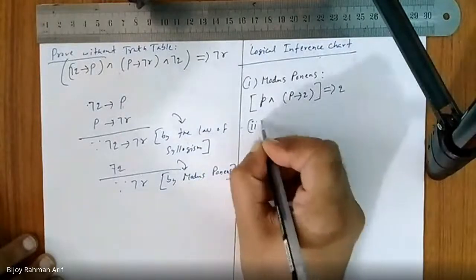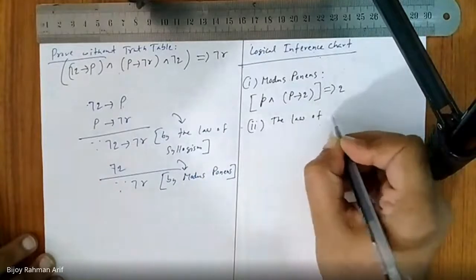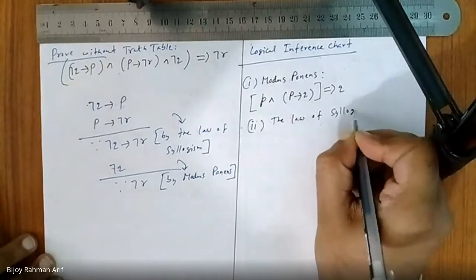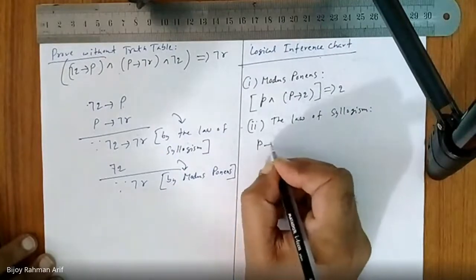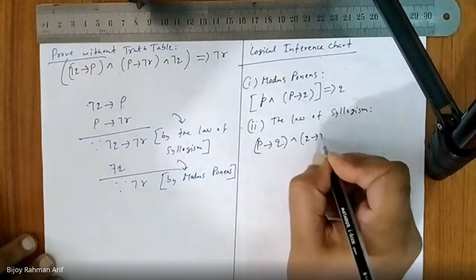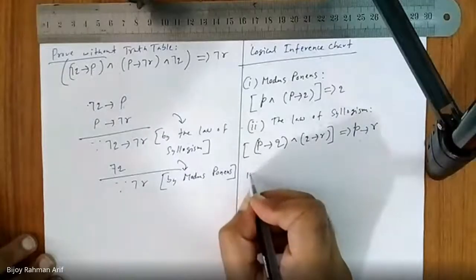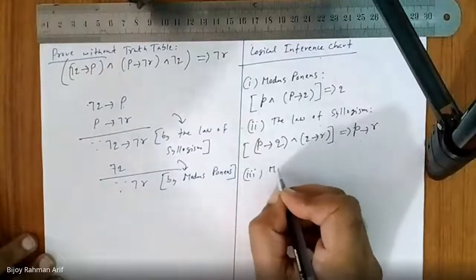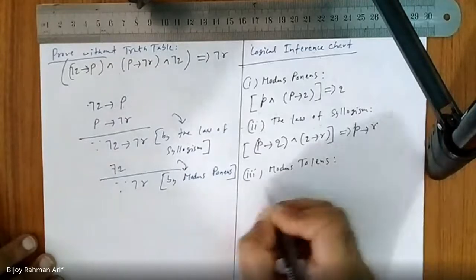Number two, the law of syllogism. What is the law of syllogism? P implies Q and Q implies R is logically equivalent to P implies R. Number three is modus tollens. What is modus tollens?